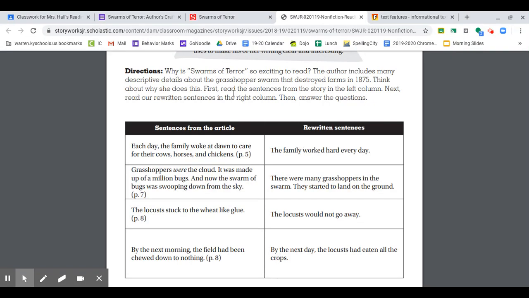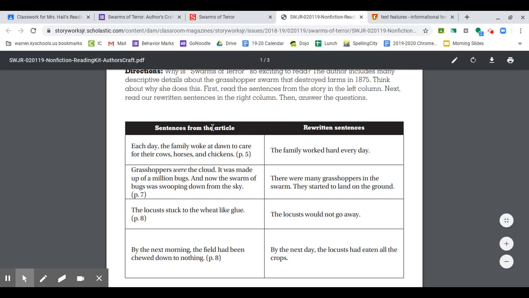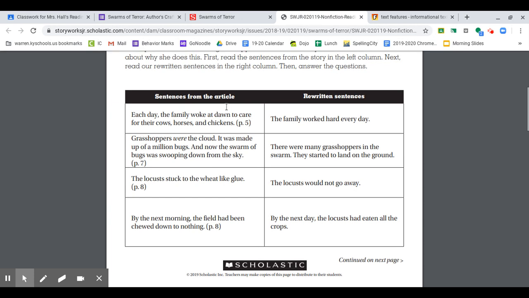First, read the sentences from the story in the left column. Next, read our rewritten sentences in the right column. Then you'll answer the questions on the next page. So we're going to look at these sentences on the left first. It says, "Each day the family woke at dawn to care for their cows, horses, and chickens." And that was taken from page 5. And over here, they have rewritten the sentence to say, "The family worked hard every day." Notice the difference between those two sentences.